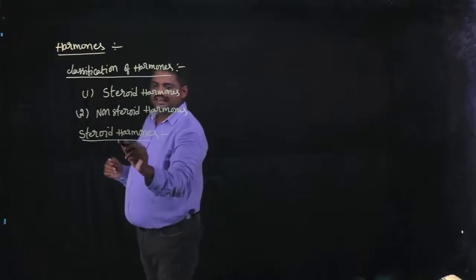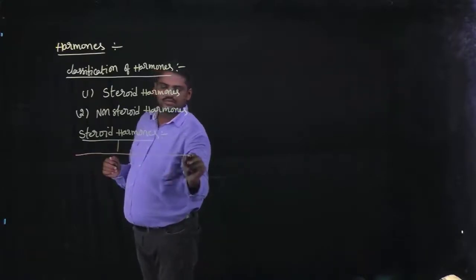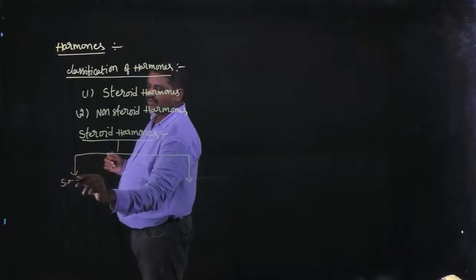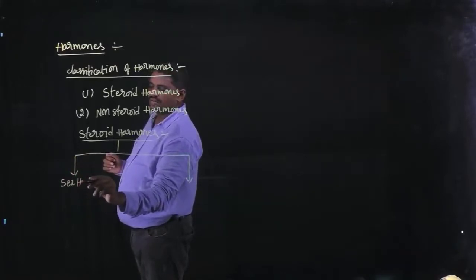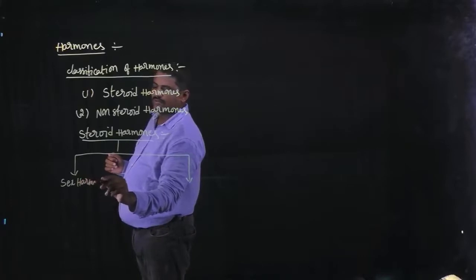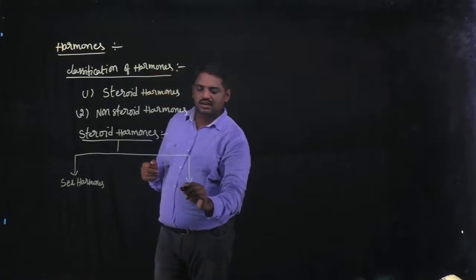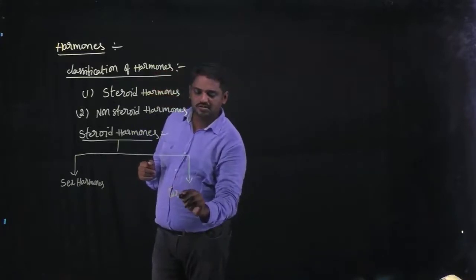First category is sex hormones, and the second one is corticosteroids.